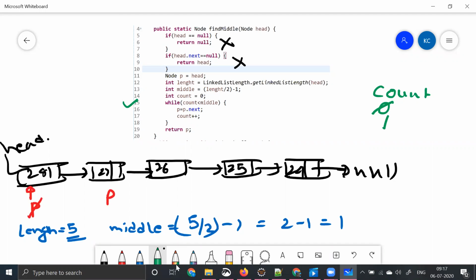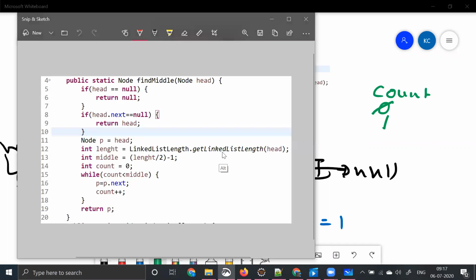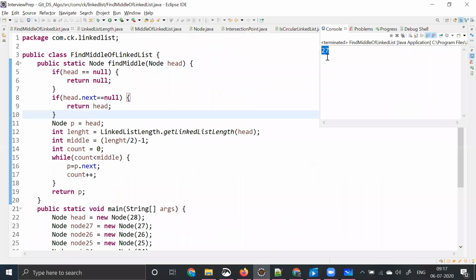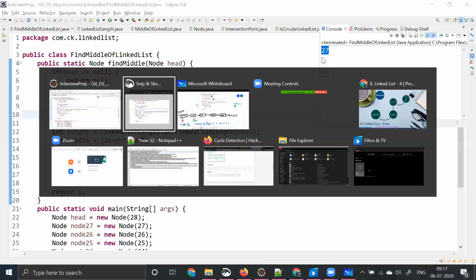So again, it's coming back to line number 15. While count is less than middle, what is count? Count is 1. What is middle? Middle is also equal to 1. It's not less, it's equal, right? So the loop is now gone, and now you're trying to return p. So what is p? P is 27. That is our expectation also, and our output will become 27, right?